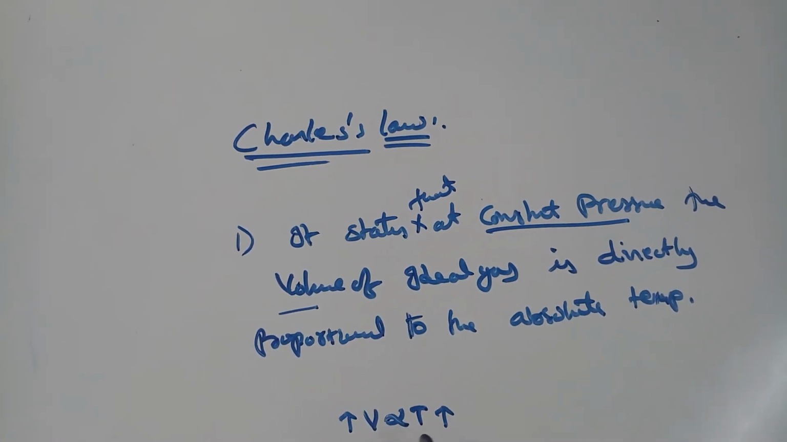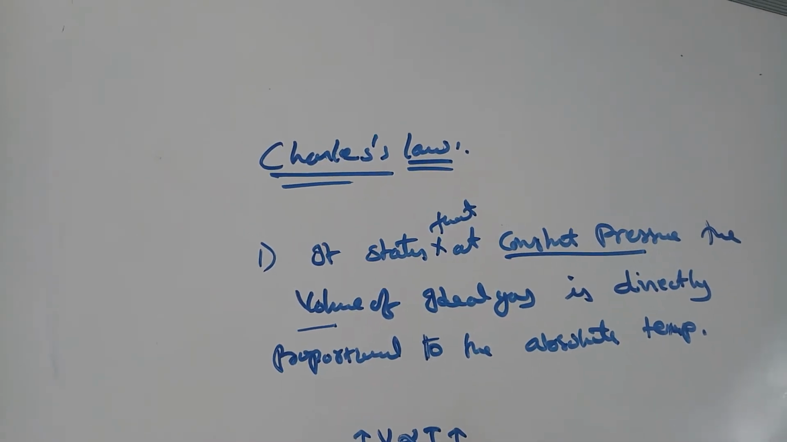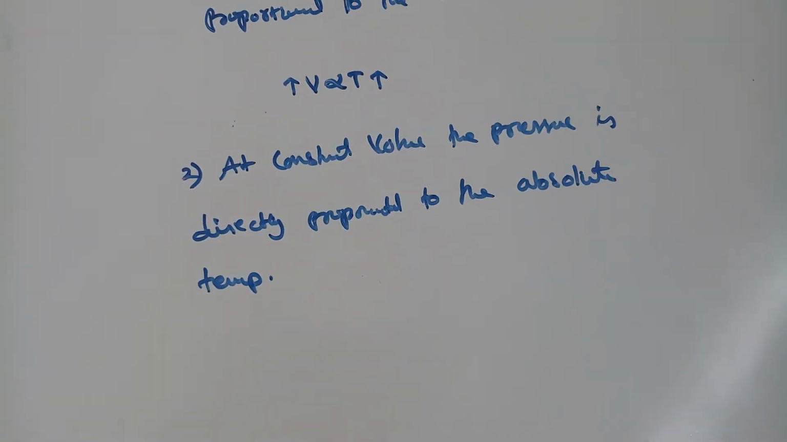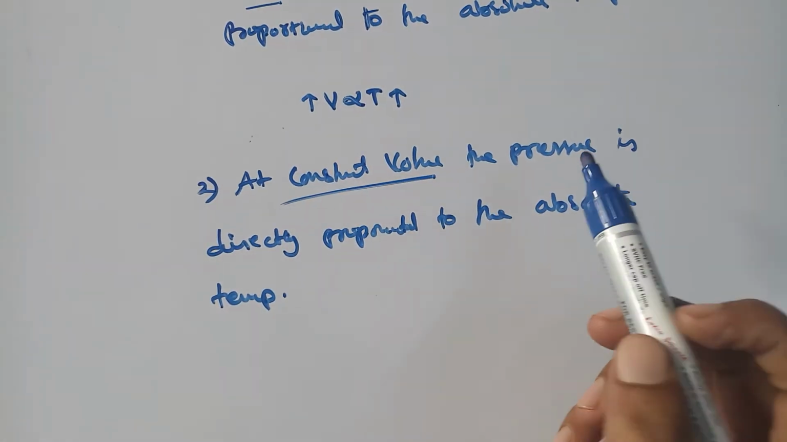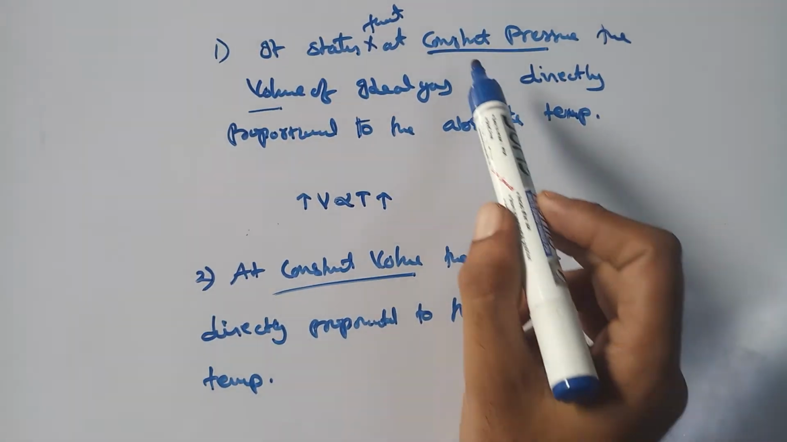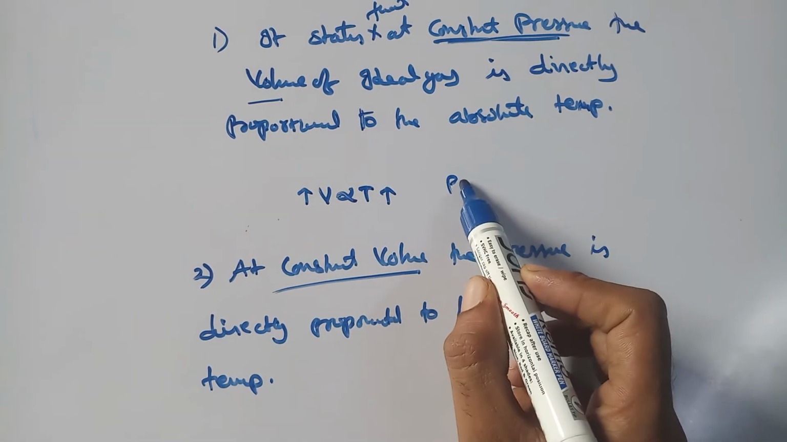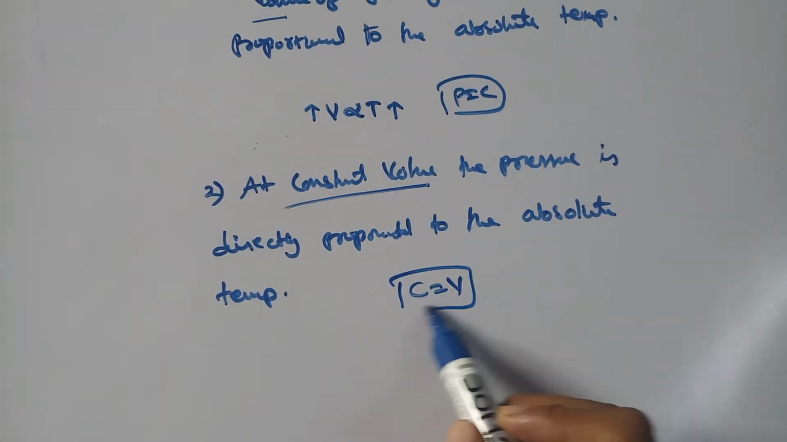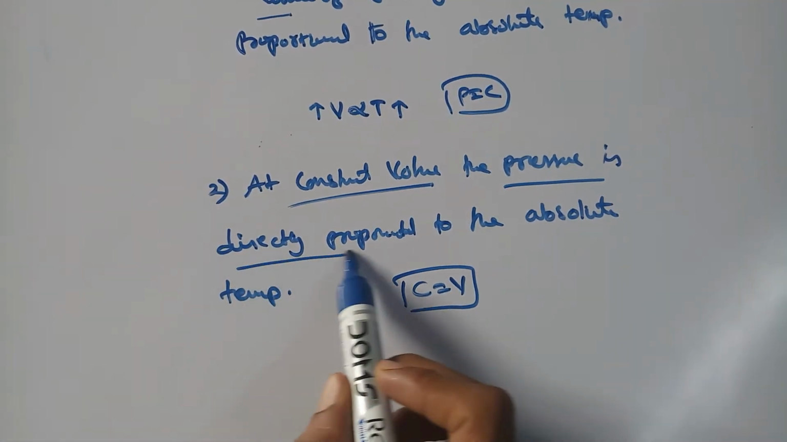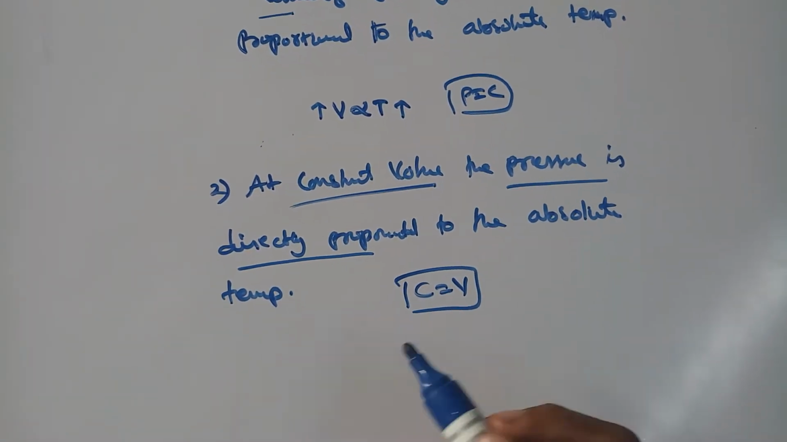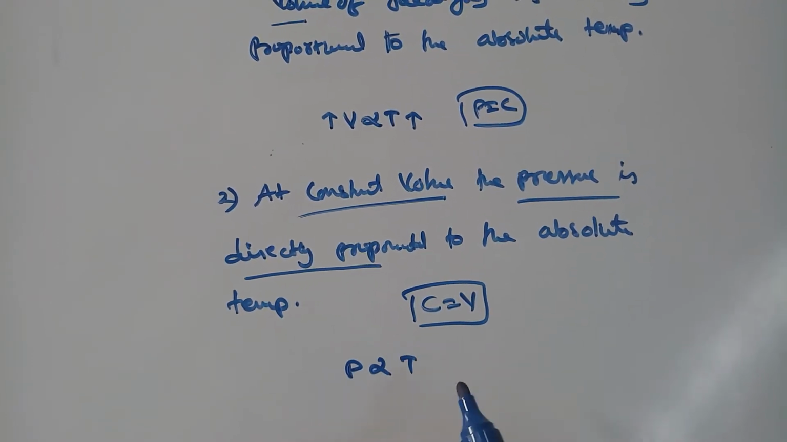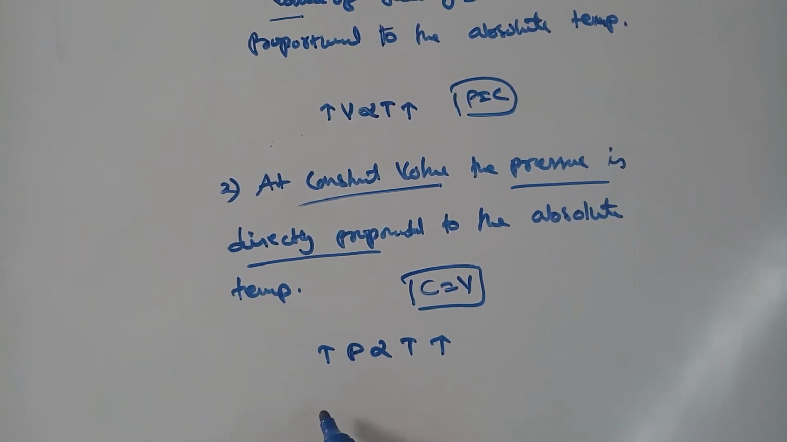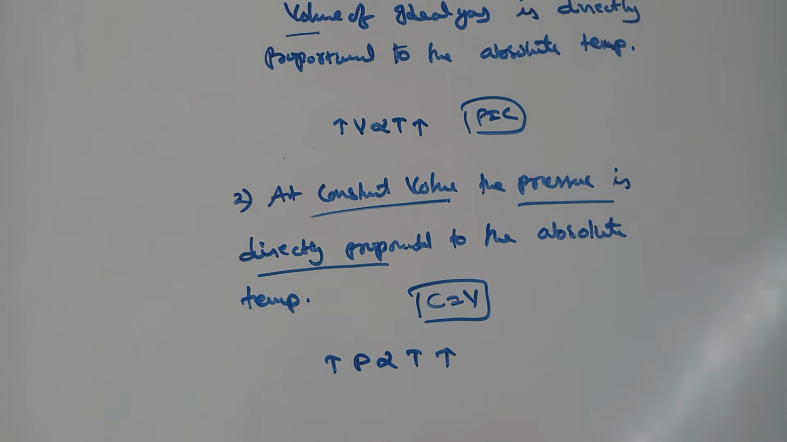Okay. What is statement 2? Statement 2 explains that at constant volume, unlike the first statement where it is constant pressure, the pressure is directly proportional to its absolute temperature. The mathematical expression is P is directly proportional to T. If you increase the temperature, the pressure automatically increases, or if you increase the pressure, the temperature of the gas also increases.